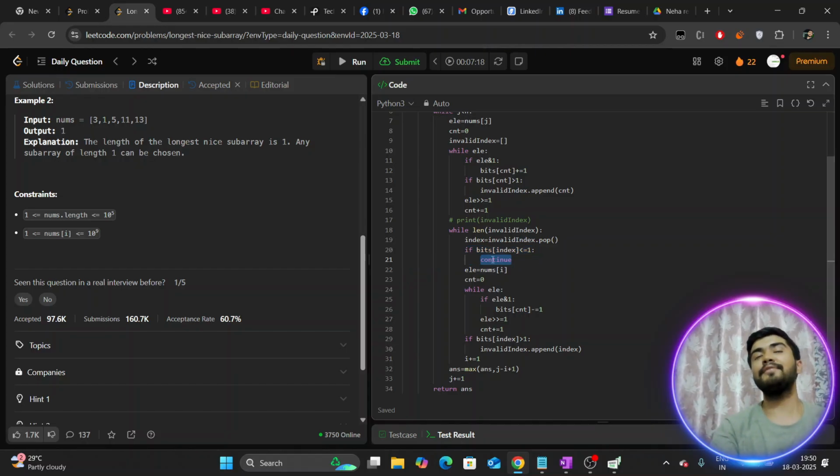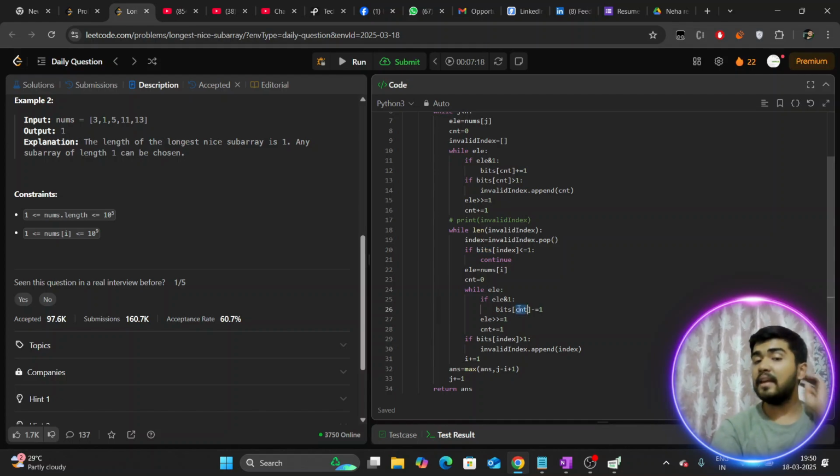So in that case, we can just do continue. If there is more than one invalid index, then after throwing elements from our i pointer, there is a very high possibility there are any number of invalid indexes set.